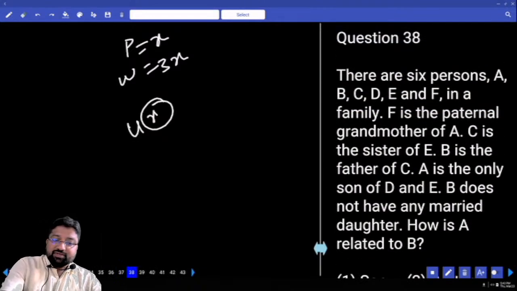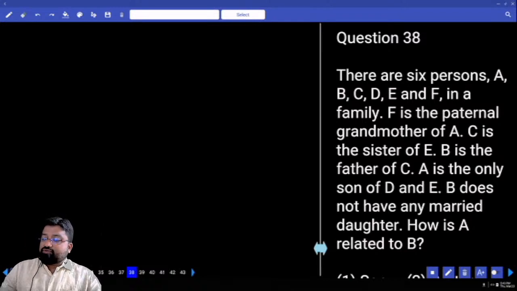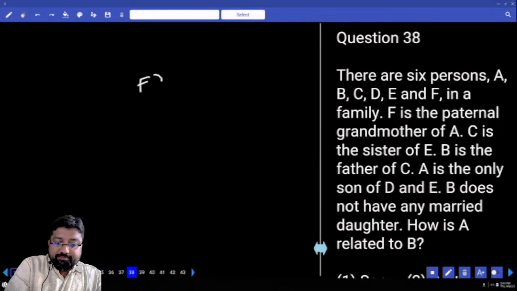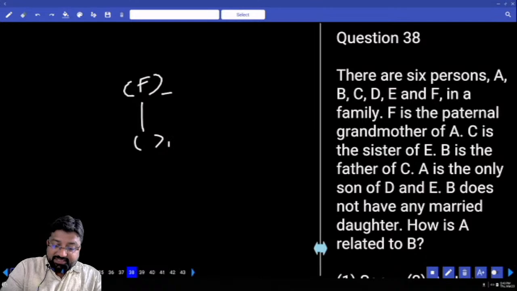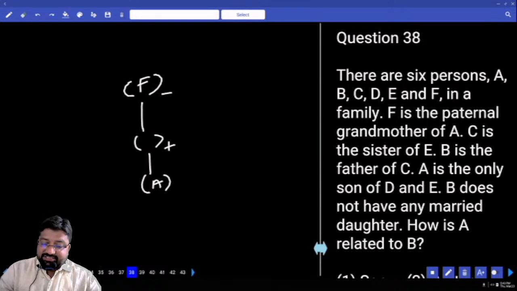Next, there are 6 persons A, B, C, D, E, F in a family. F is the paternal grandmother of A. Who is this F? Paternal means father's side.